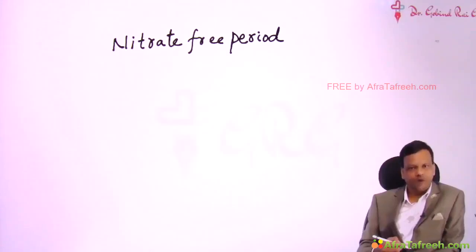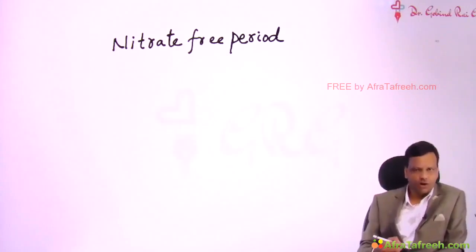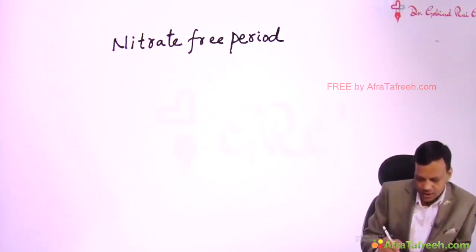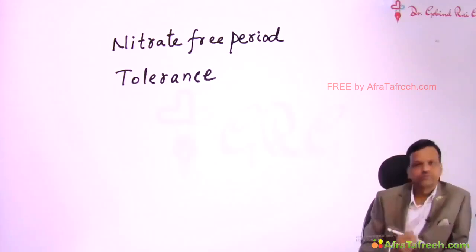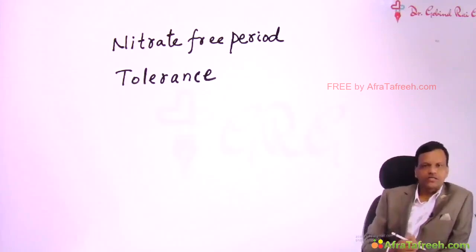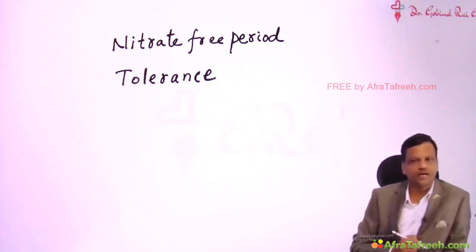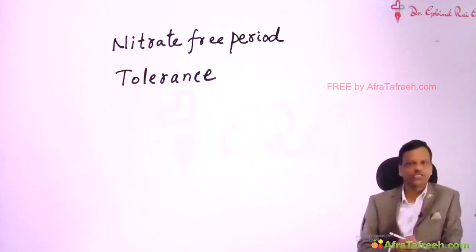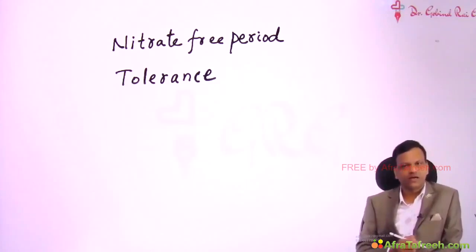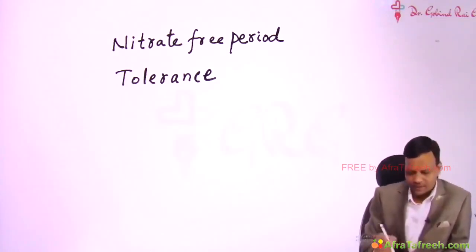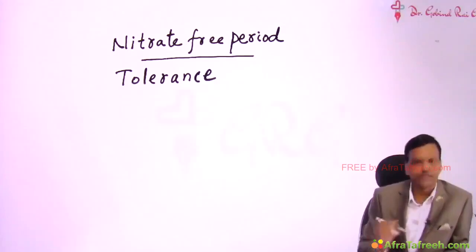Nitrates will stop producing their beneficial effect if they are given continuously for long periods. So tolerance occurs to nitrates if they are continuously present in blood. To prevent tolerance, we have to give a minimum 6 to 8 hour period every day, a continuous period when nitrates are not present in the blood. That period is called the nitrate free period.